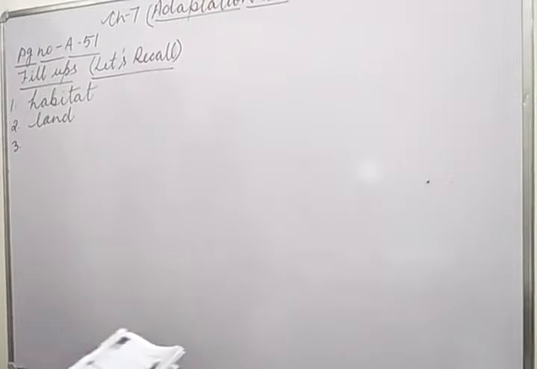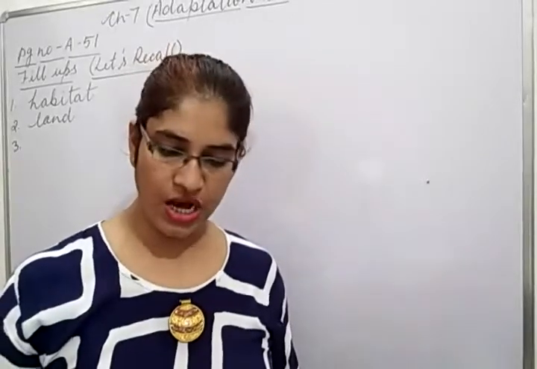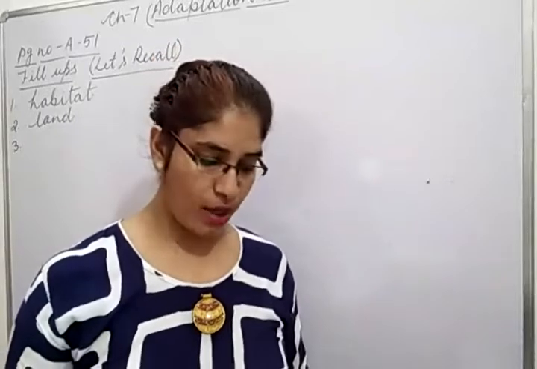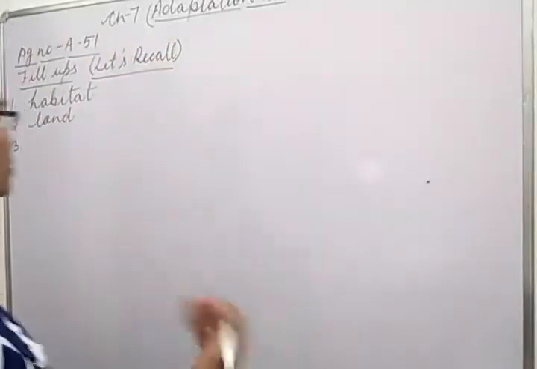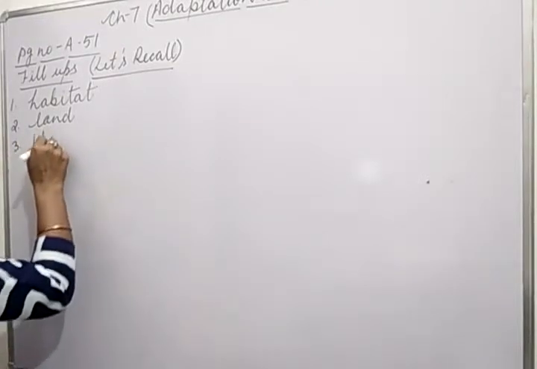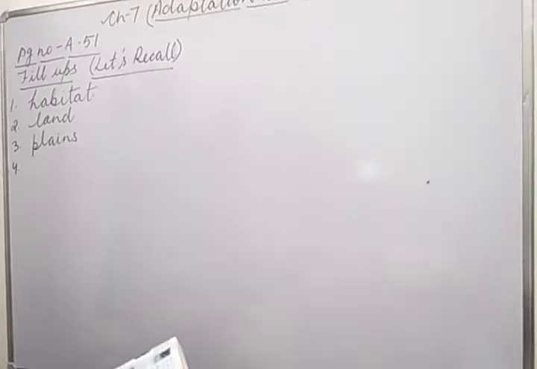The third question is, mango and shisham trees grow in dash. Where are they growing? Are they growing in plains or in deserts? Yes, we are talking about mango and shisham, beta. We also live in a plain area, so mango and shisham are found in our areas. You can write plains.